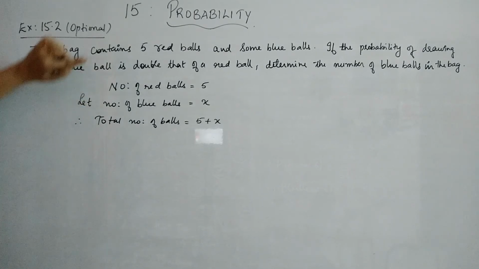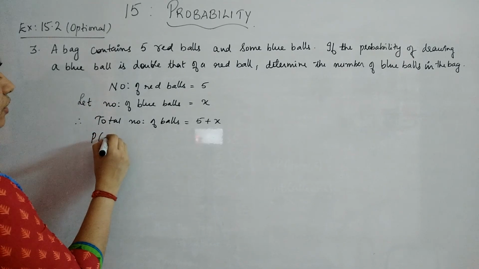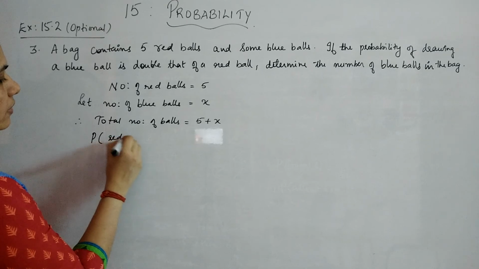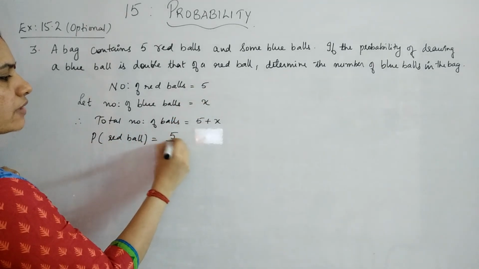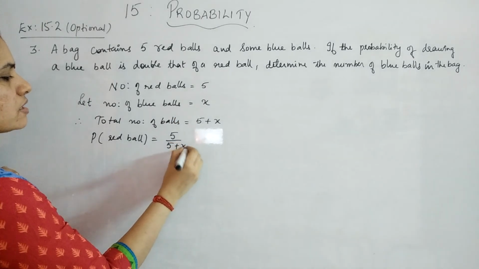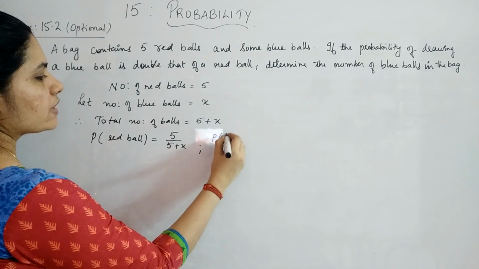Why are we finding this? Because some relation connecting the probabilities of both is given, which will help us find x. So what is the probability of getting a red ball? It will be the number of red balls divided by the total number of balls. So it is 5 by 5 plus x. Now what is the probability of getting a blue ball?